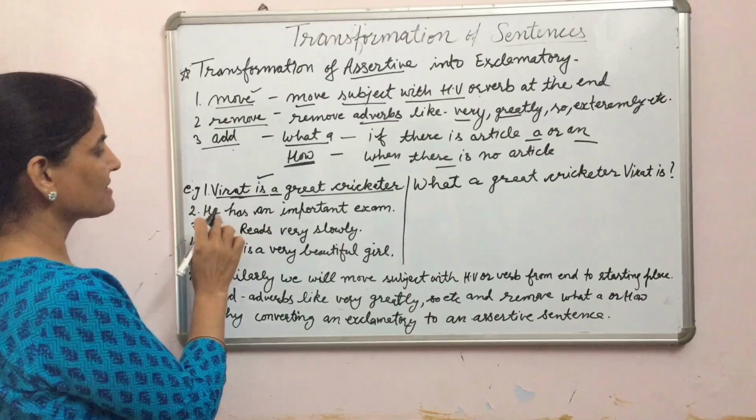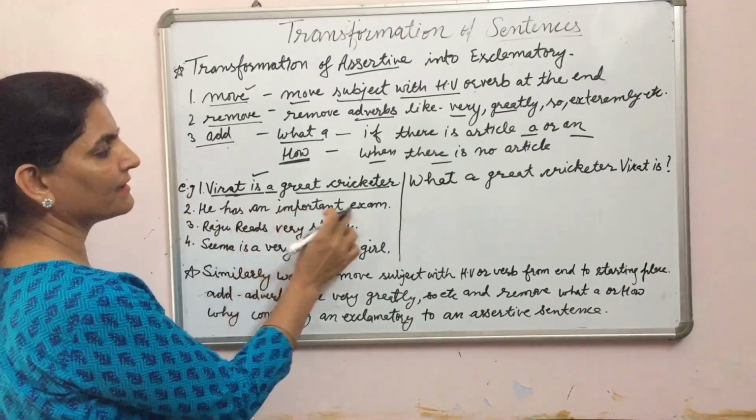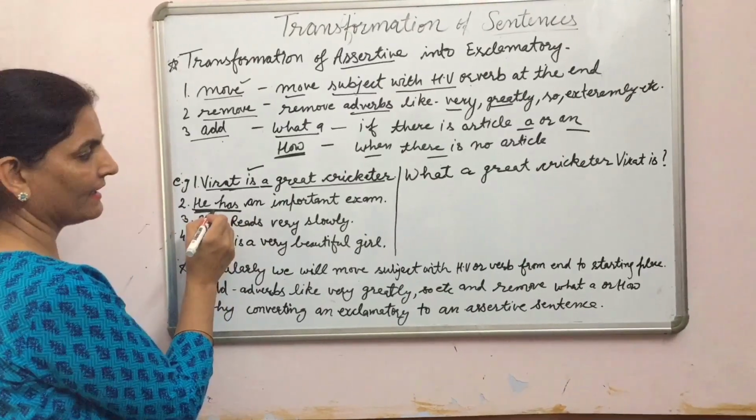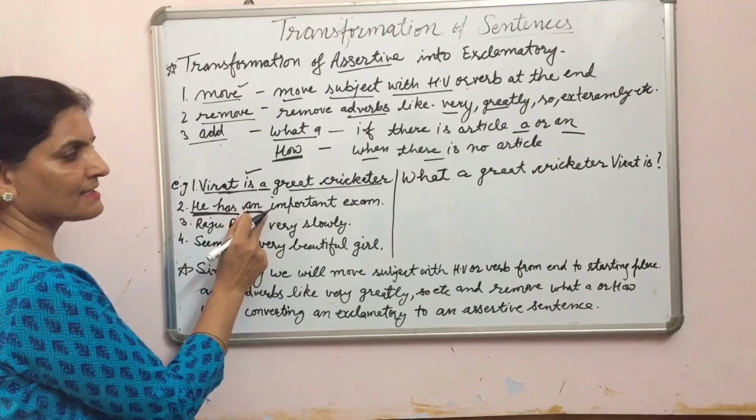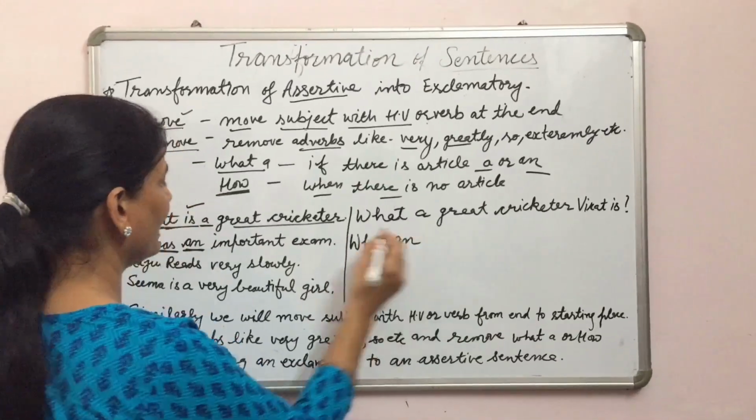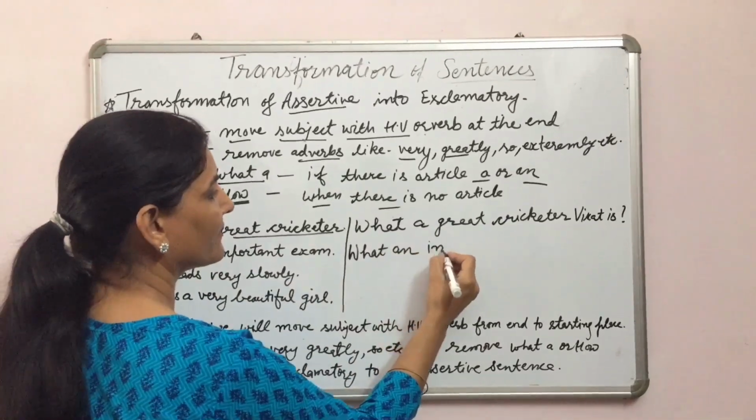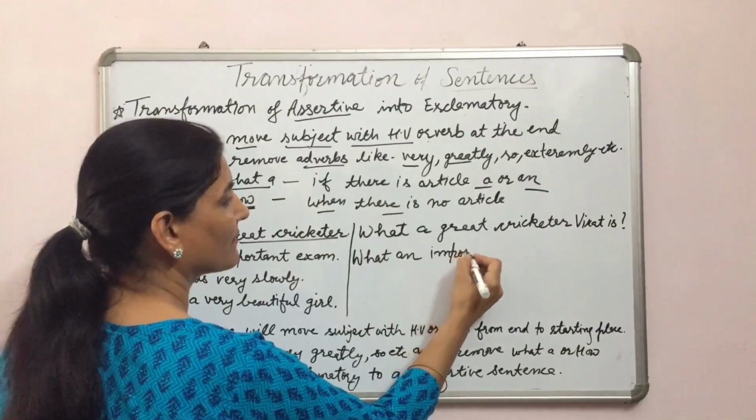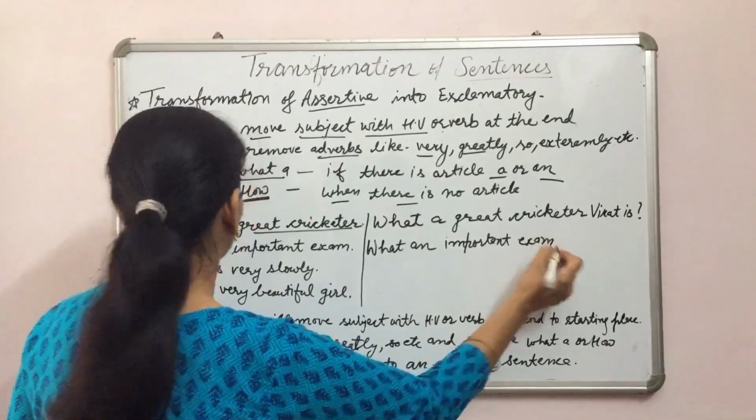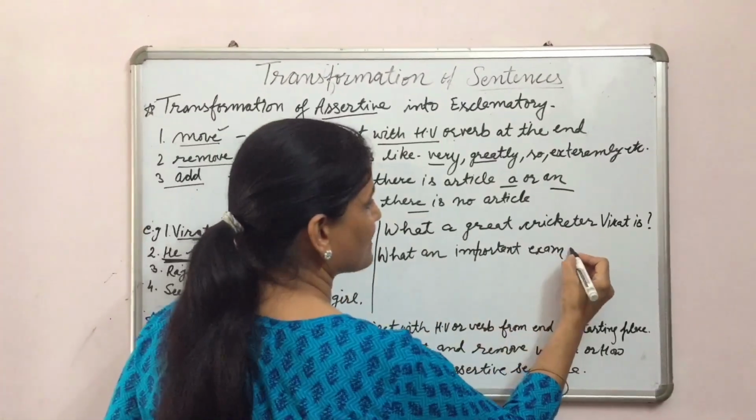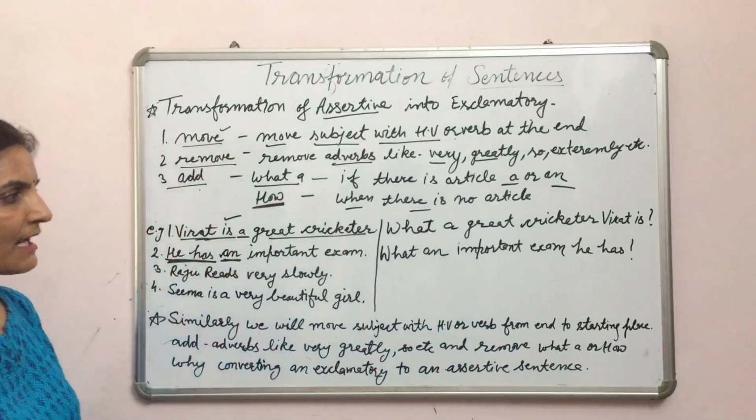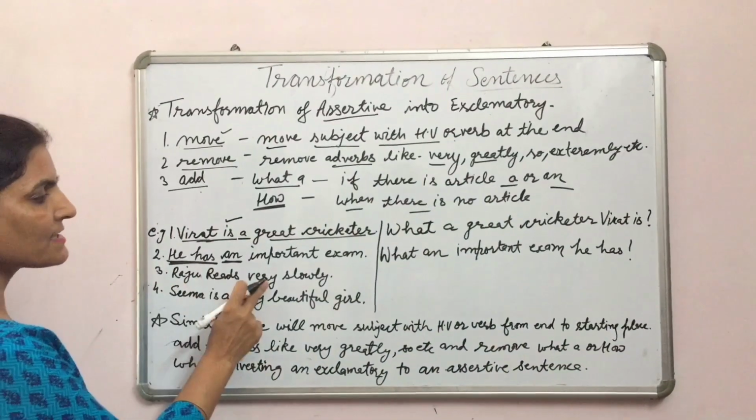Look at the second sentence. He has an important exam. He has will go at the end. Article is there, so what an, then important exam, and at the end he has, then the sign of exclamation.